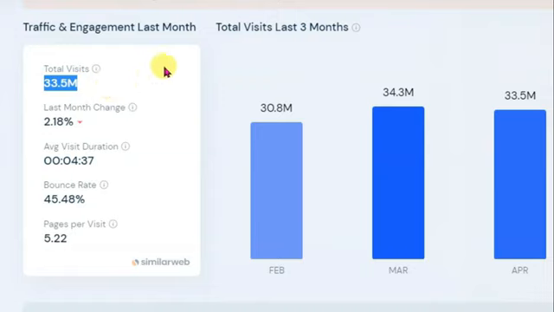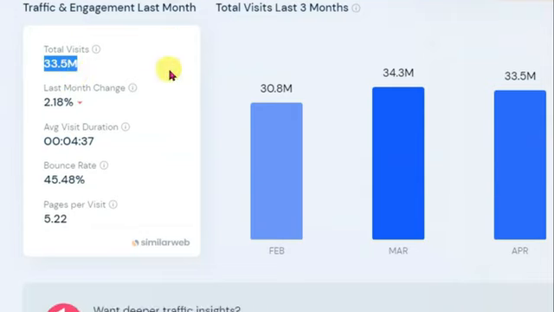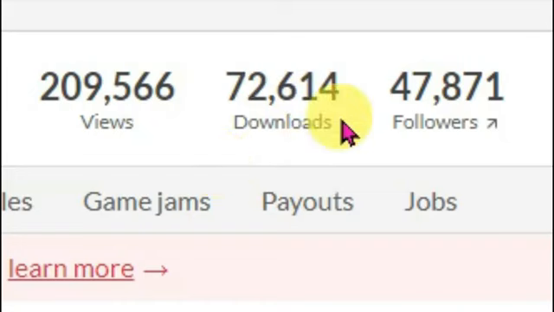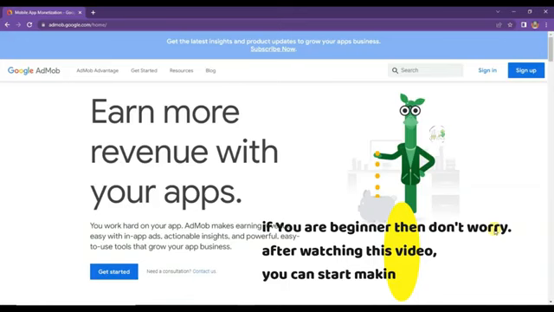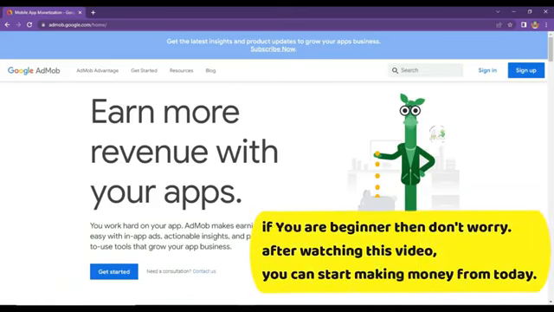Guys, I will also share with you an amazing method to get a lot of audience on your app. As you can see here, this website has over 33 million visitors monthly, which I am going to show you. And here you can see over 72,000 people have downloaded my app. In this video, I will teach you everything step by step.